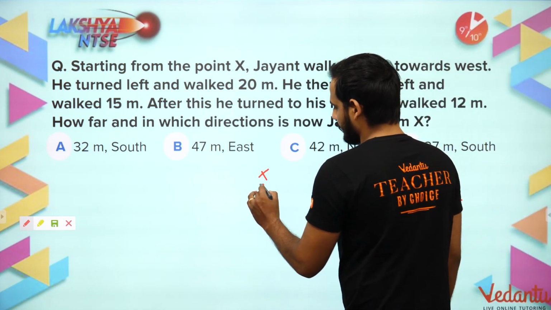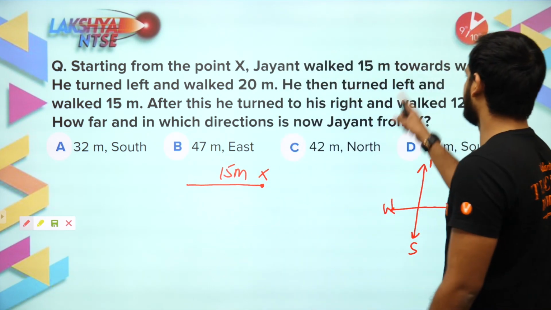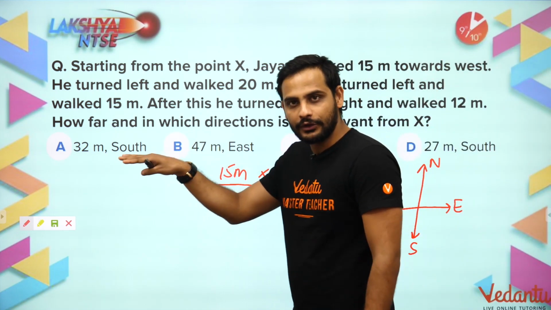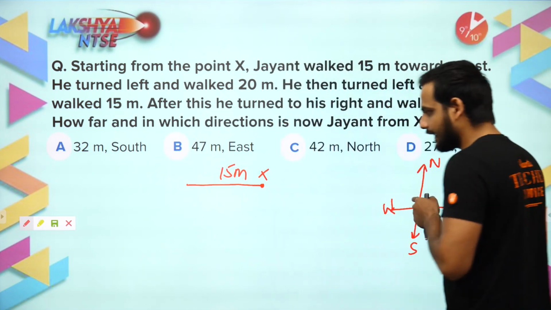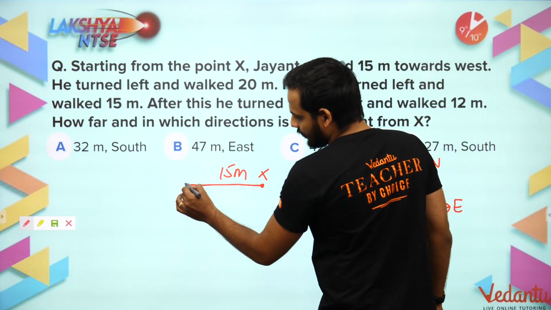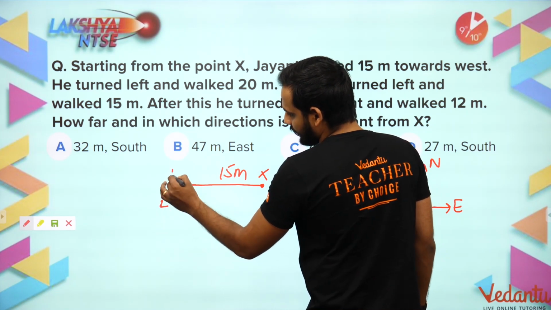Let us say this is the point X, 15 meters. After that he turned left. The person was moving towards west, so he is facing west. For him, this part is left, this part is right.